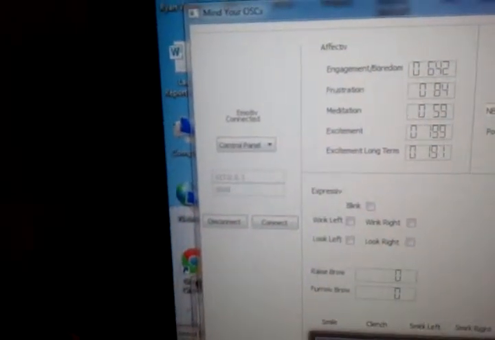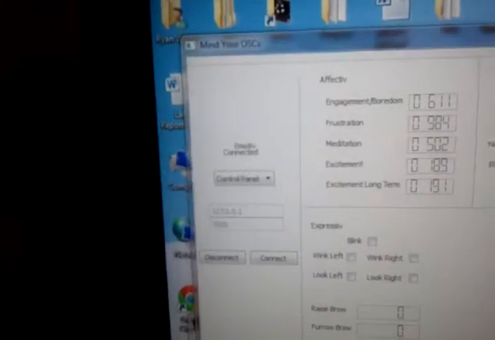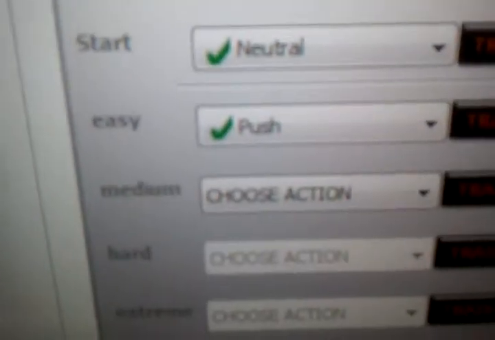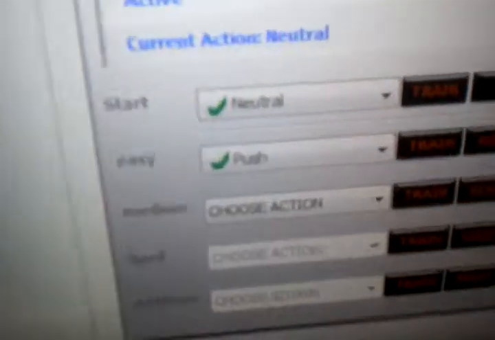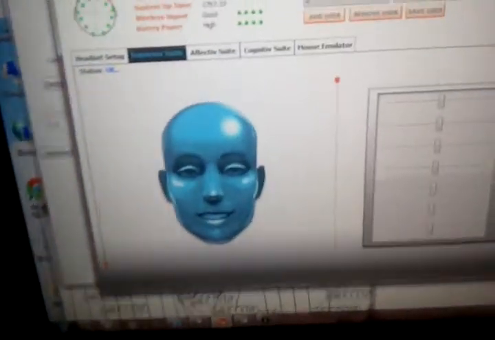But yeah, you can have like, what is it, 4 or 5 simultaneous bindings in the control panel. The control panel controls everything. So you got a neutral position and then 4 other actions. And the more you train it, the more accurate it becomes. But you got to be very consistent with your thoughts. That's what I've gotten so far. Otherwise, there's some other values you can mess with.